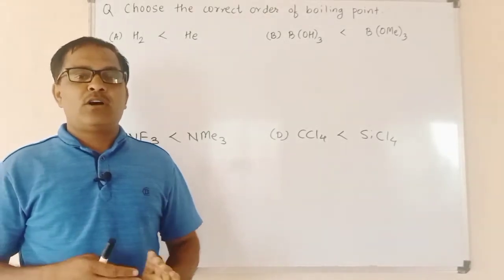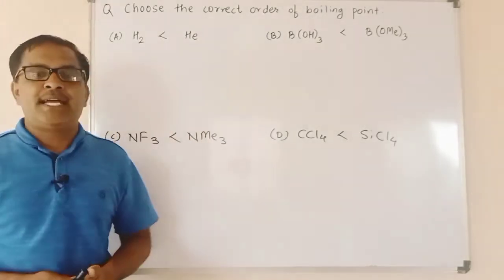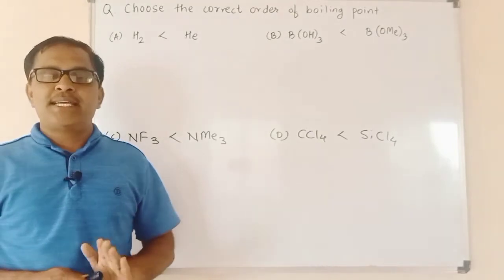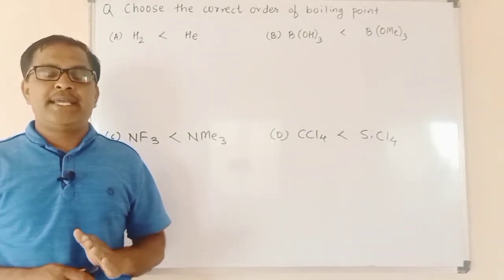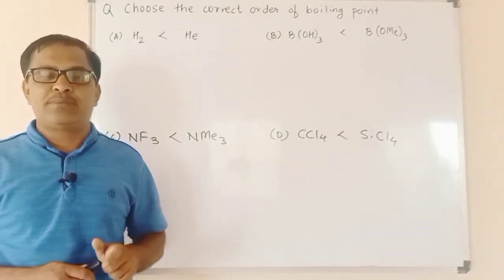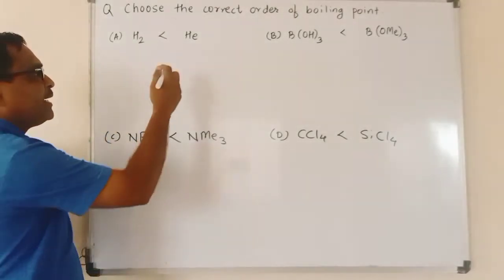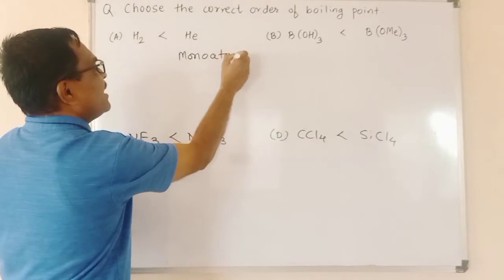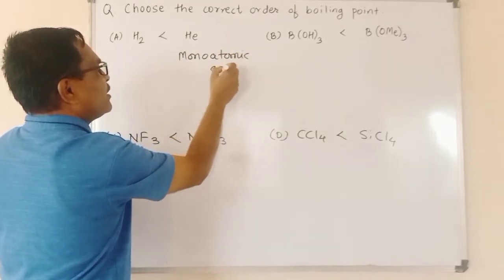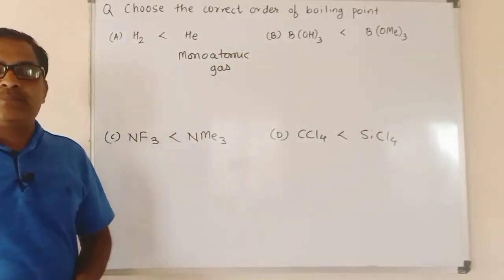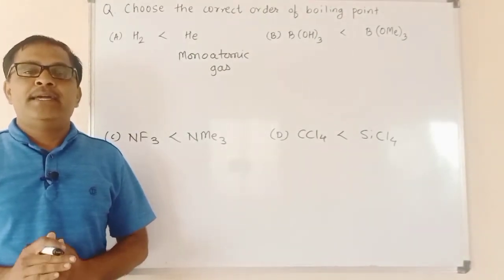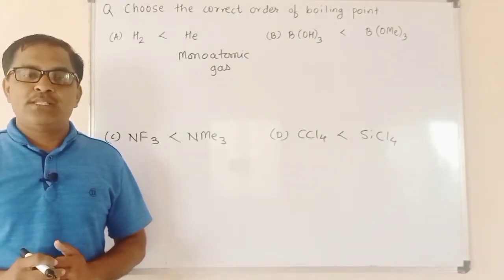We have option A as H2 < He. In this case, the boiling point is decided by the kind of interaction that exists between these two substances. Helium is a monoatomic, inert gas, therefore very weak interaction lies between the atoms, as they are separated by a very large van der Waals radius.